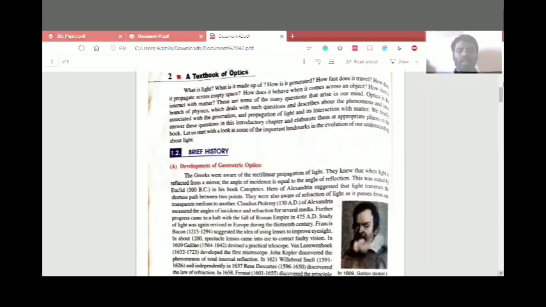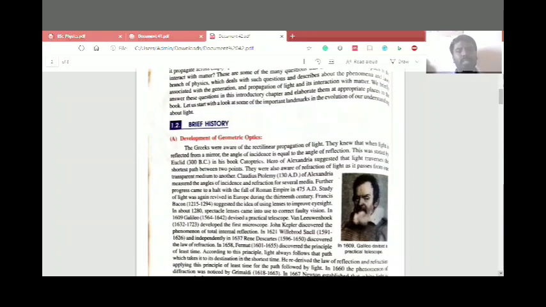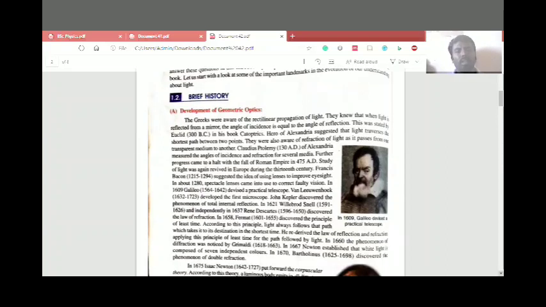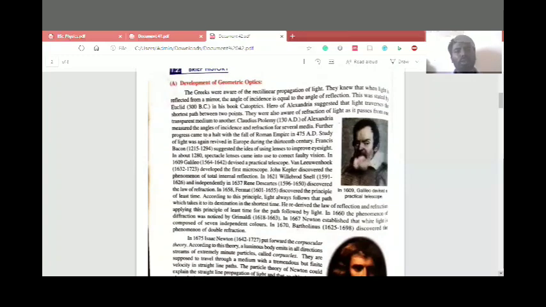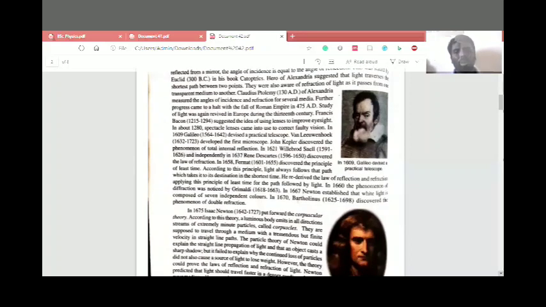First, if we see the brief history of the development of geometrical optics, it was observed by the Greek philosophers and scientists, who stated various laws from 300 BC. After the development of geometrical optics, in 1675, Isaac Newton proposed the corpuscle theory.